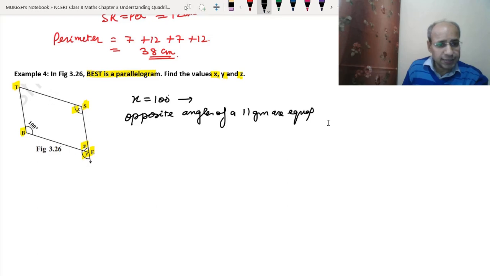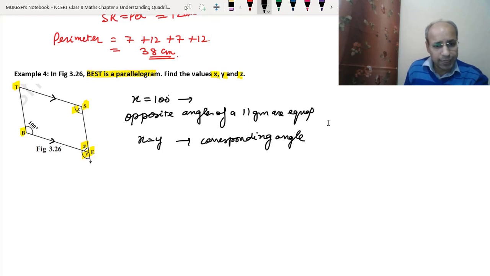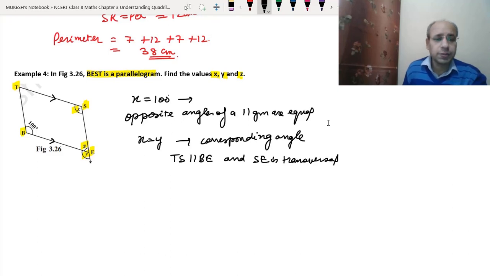Now since TS and BE are the parallel sides and SE is the transversal, we know that this angle and this angle will be the corresponding angles. So x equals y. Why are they corresponding angles? As we have just explained, TS is parallel to BE and SE is the transversal. I hope this is clear to you. So the value of y will also be equal to 100 degrees.